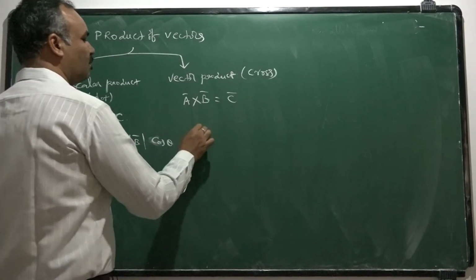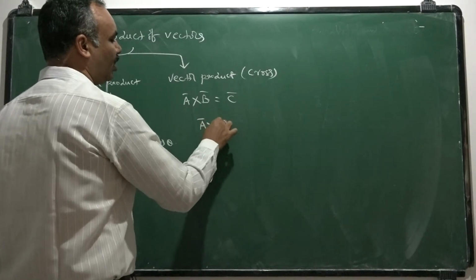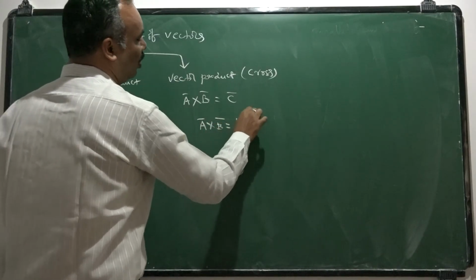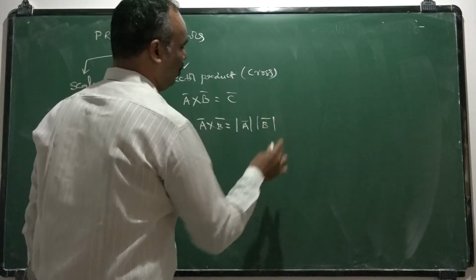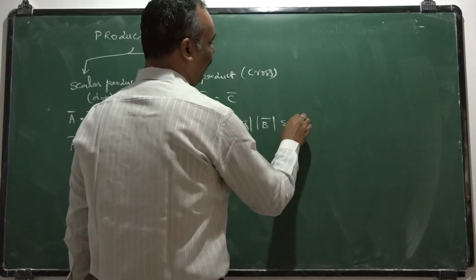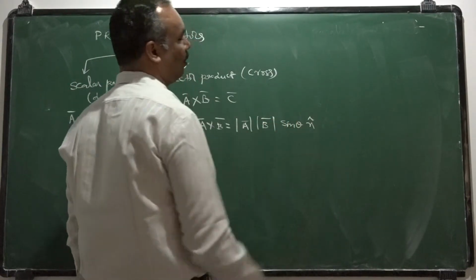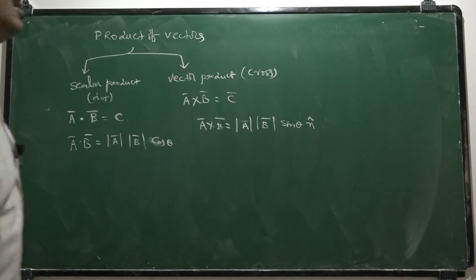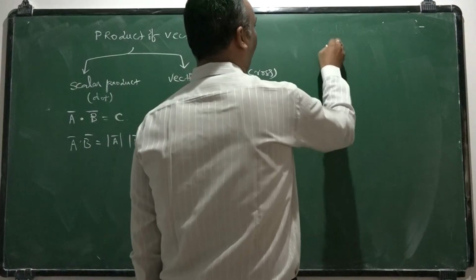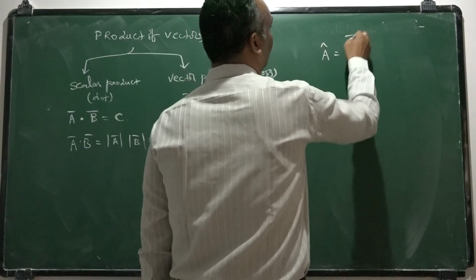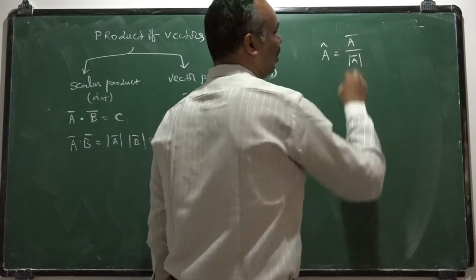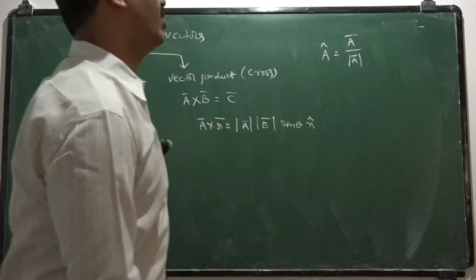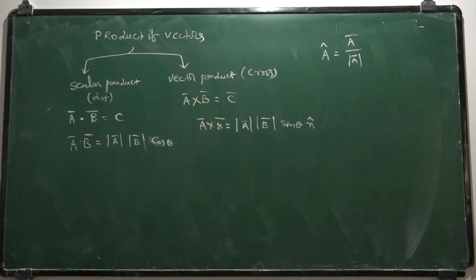Similarly, the cross product is defined as A bar cross B bar equals mod A bar mod B bar sin theta n cap. N cap is nothing but a unit vector. The method of finding a unit vector is, suppose you want a cap, it is A bar by mod A bar. That is the general formula for finding a unit vector in a particular direction.